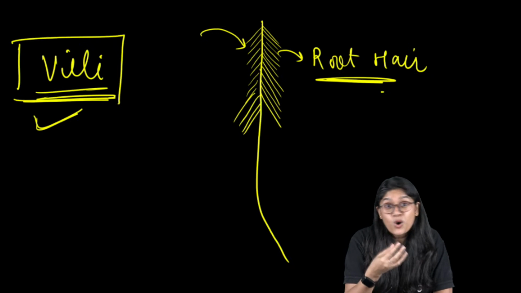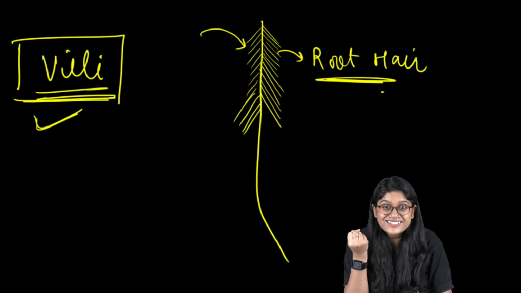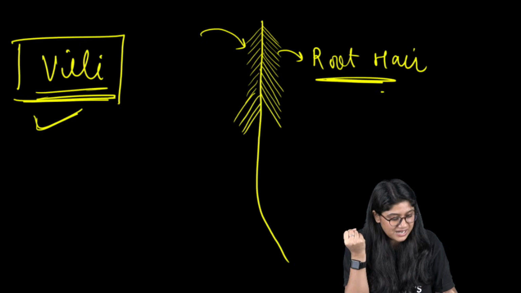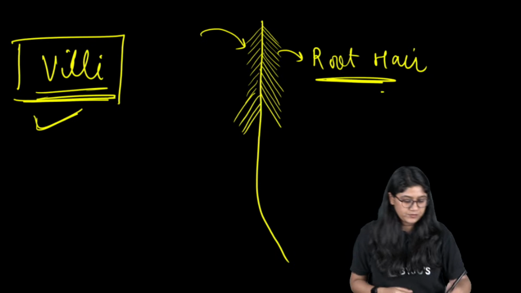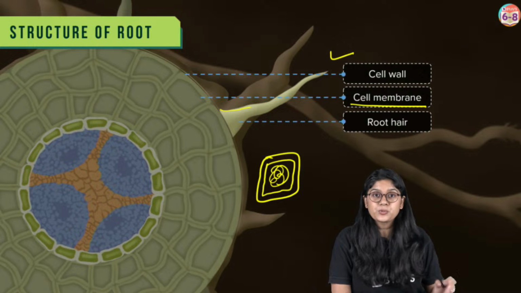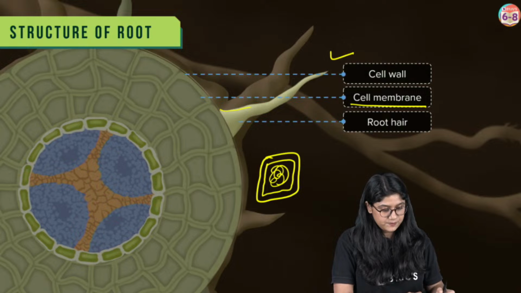Right? The more root hairs on the root means more absorption of water and minerals. Yes? Very good. Clear, everyone? Yes, see, this is double L only. Okay. So we are clear with this.